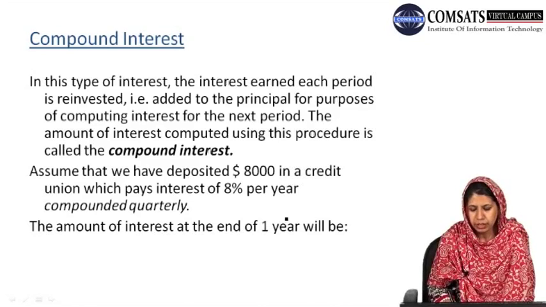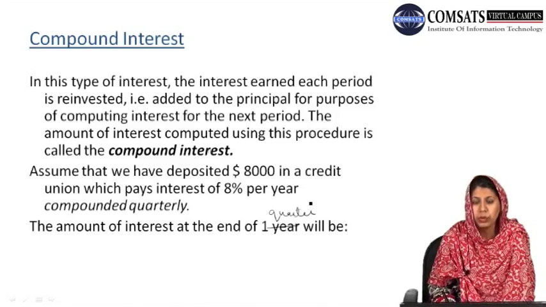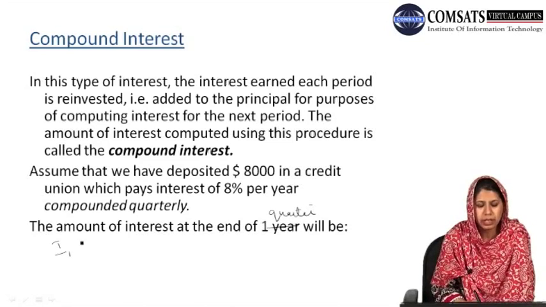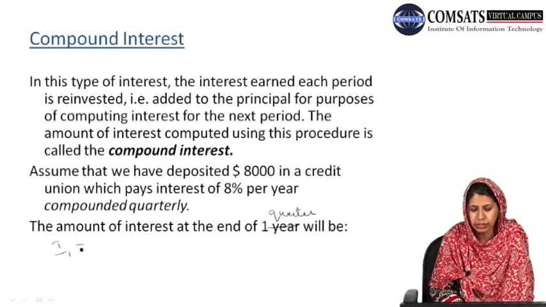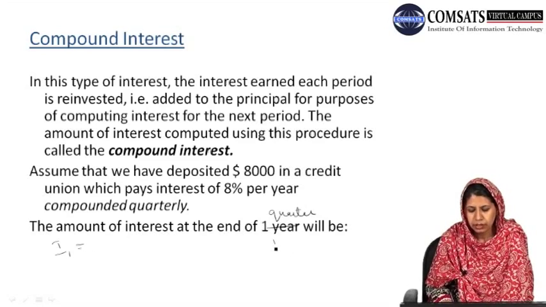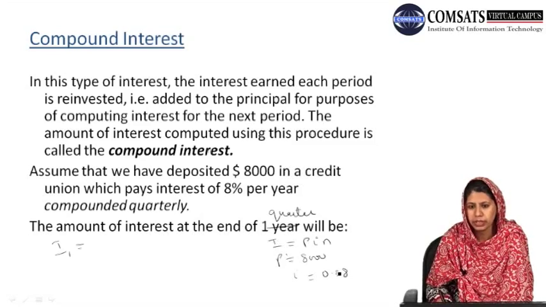And we are asked to find the amount of interest at the end of one quarter. If I1 denotes the amount of interest earned after one quarter, if we recall our formula, interest is equal to the principal amount into the interest rate into the number of periods. Principal amount is 8,000. Interest is 8%, which is 0.08, and n is equal to compounded quarterly, which means that n is equal to 1 by 4, which is 0.25.